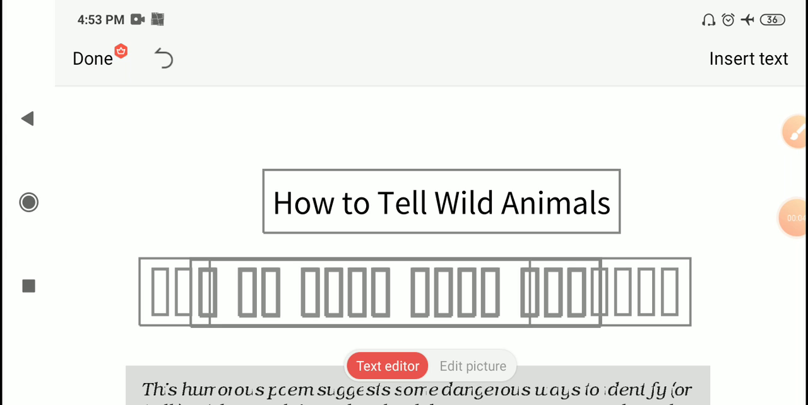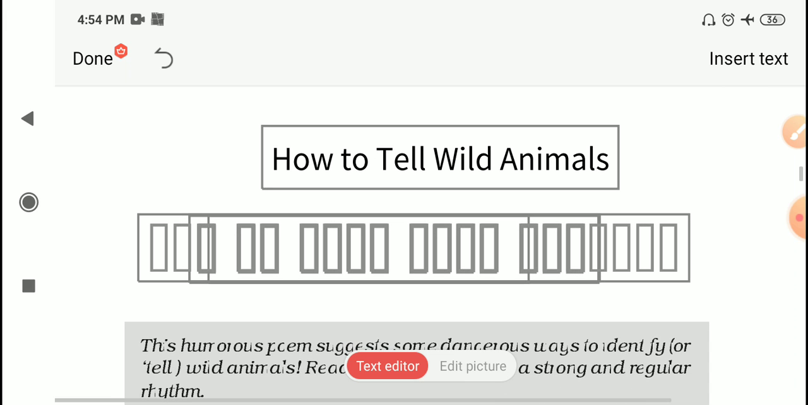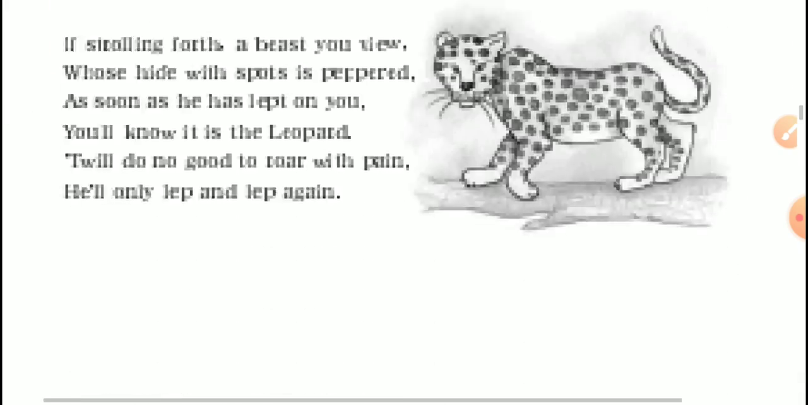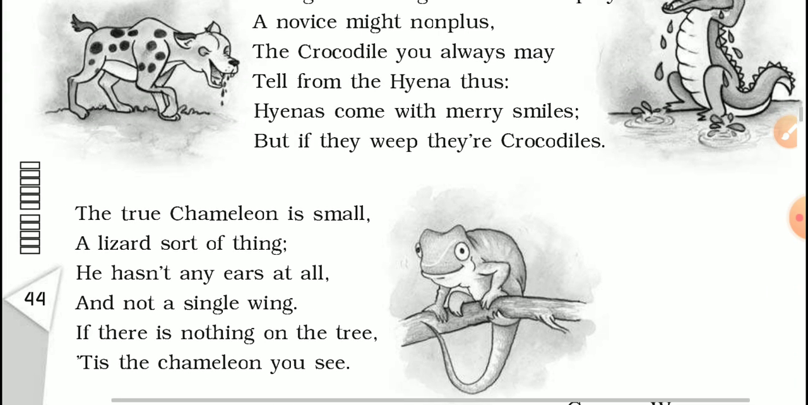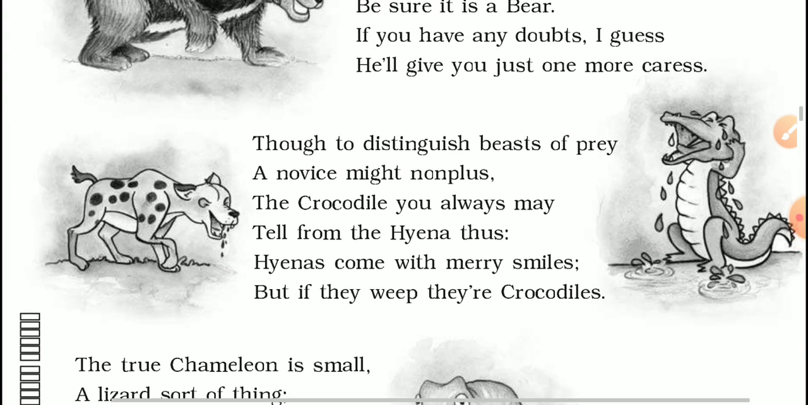Today we are going to read the poem How to Tell Wild Animals from your textbook First Flight. Before we read this poem, let's learn something about our poet. Carolyn Wells was an American poet. She also wrote short stories and novels. She was mainly famous for her mystery novel writings and her children's literature.